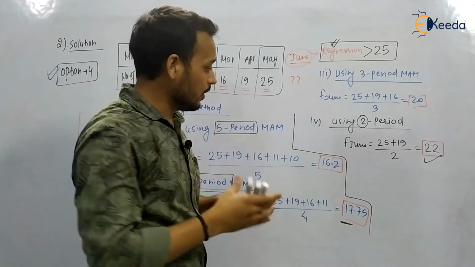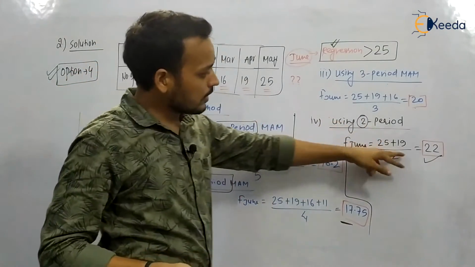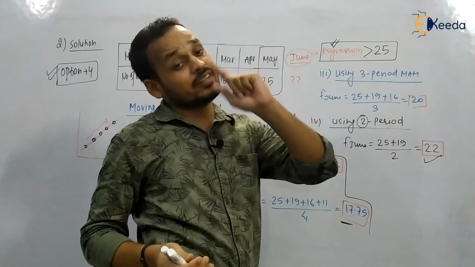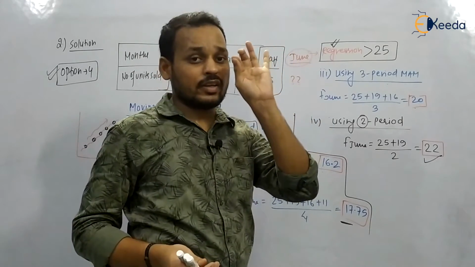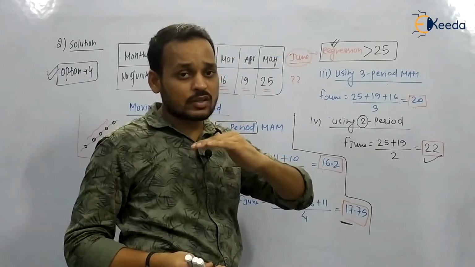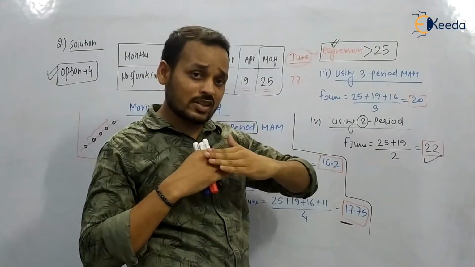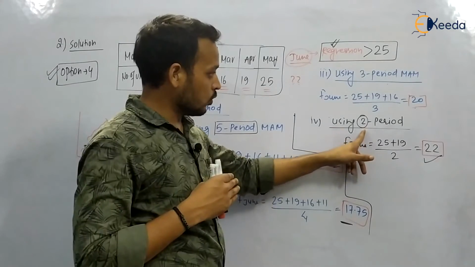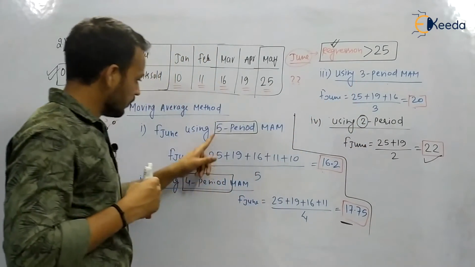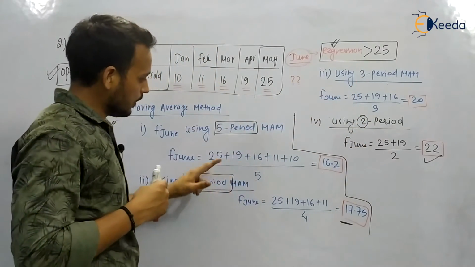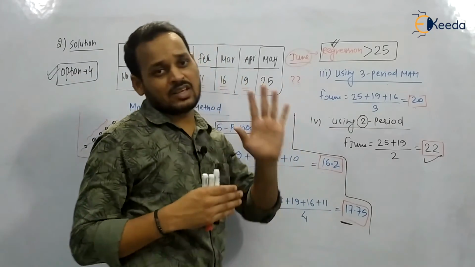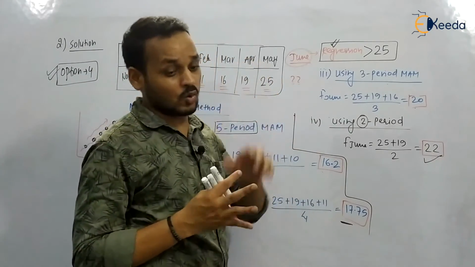It is a thumb rule that as you are increasing the order n, 2 period, 3 period, 4 period and 5 period, the forecast is decreasing. So the second statement is also wrong.